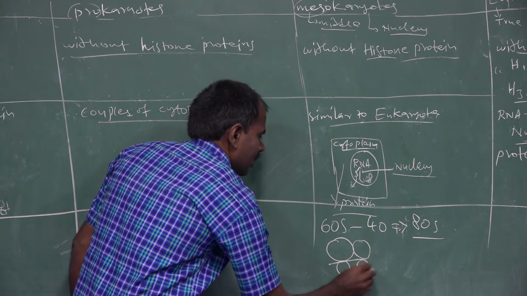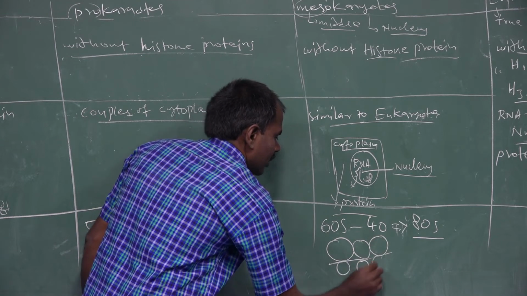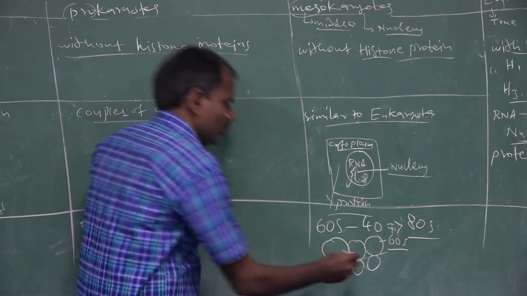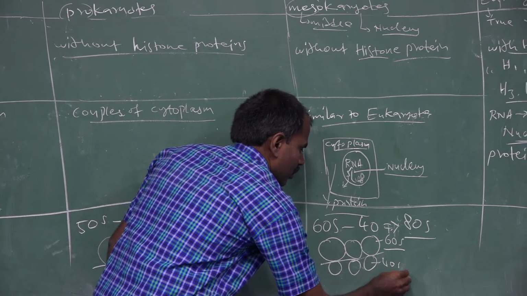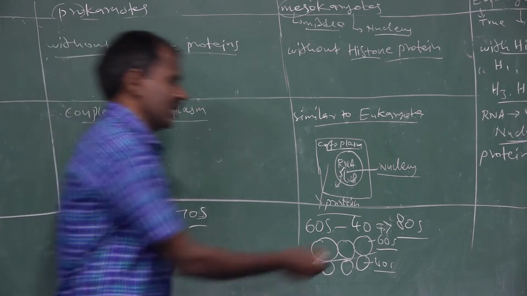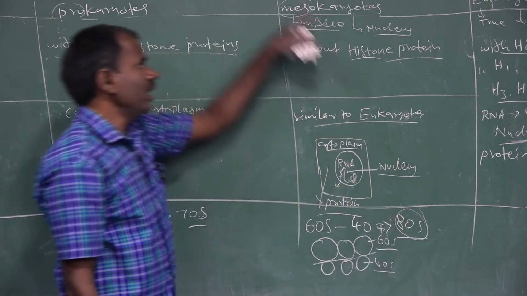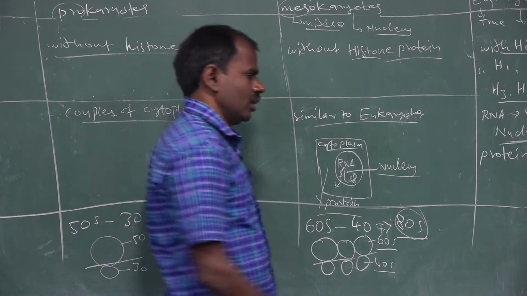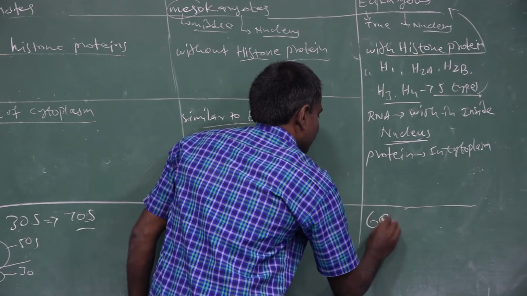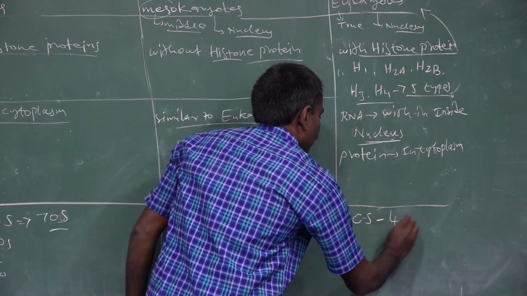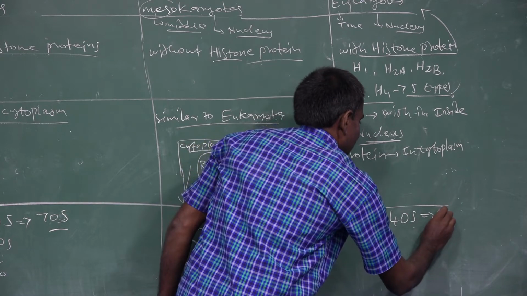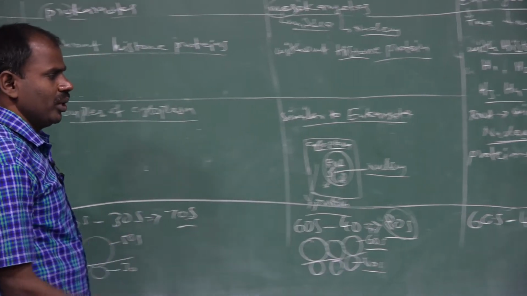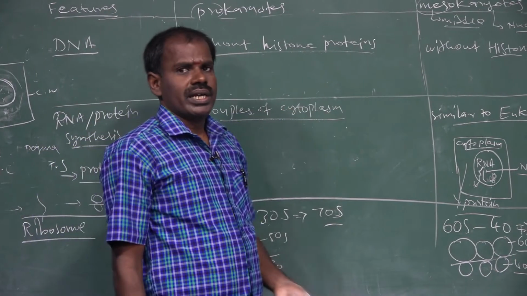The 80S ribosome particles are present in mesokaryotes. It is also similar in eukaryotic cells: the 60S and 40S subunits form the 80S ribosome particles, present in eukaryotic organisms.